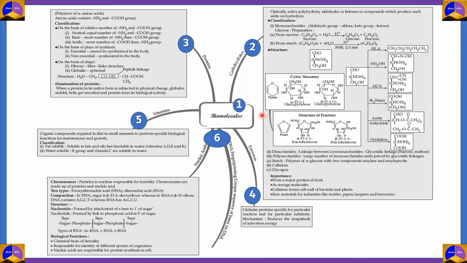Mind maps are easy tools for last-minute preparations for various exams. However, like this one, they can be very extensive. So therefore, this video is devoted to explaining this mind map in some detail. So today, the chapter is biomolecules.